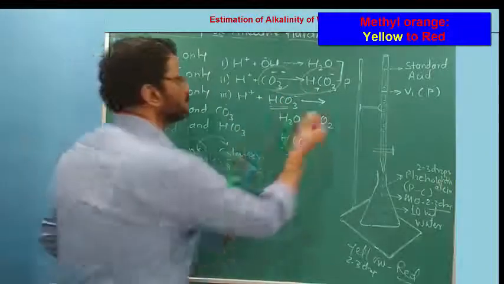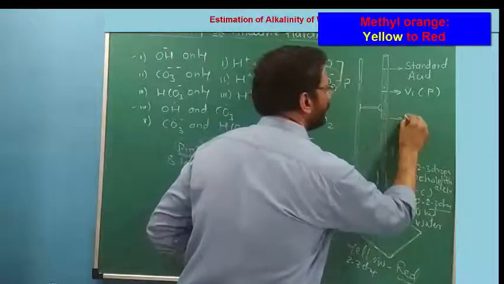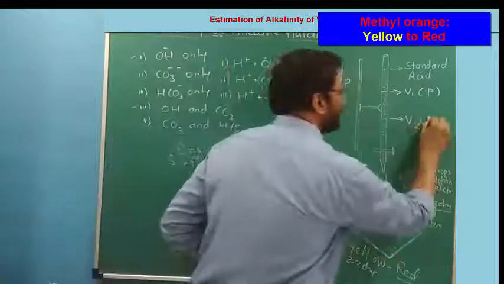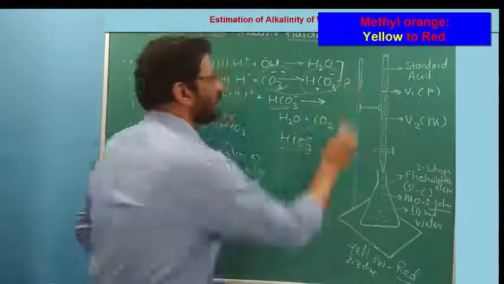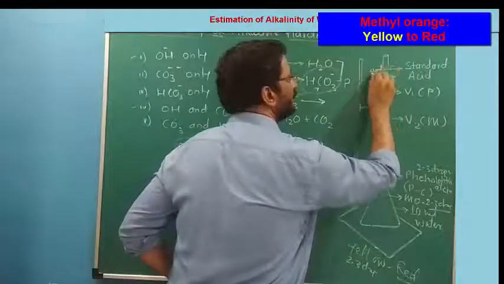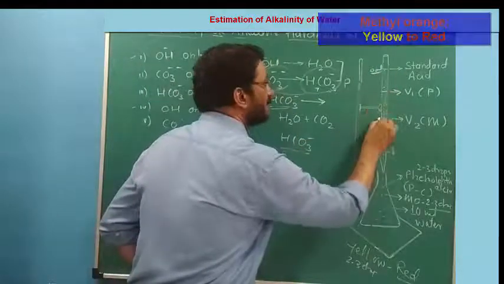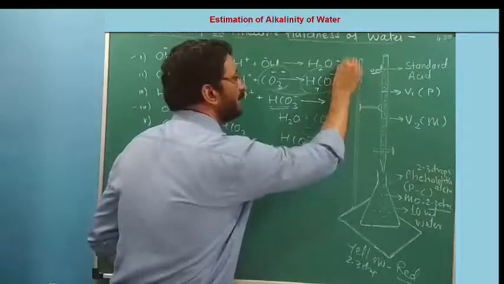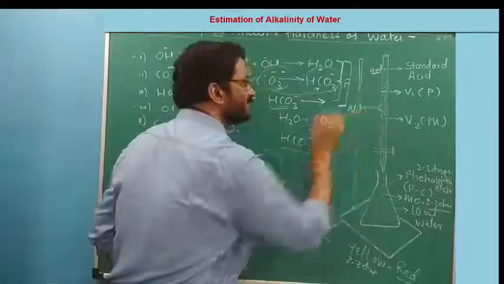Okay. So at this point, suppose I got the second CBR, yellow changes to red, and this is my second CBR. And this is 0 ml. So usually we measure volume from 0. So instead of putting a bracket from here to here, I will make the bracket from the beginning to final. This is my second CBR.